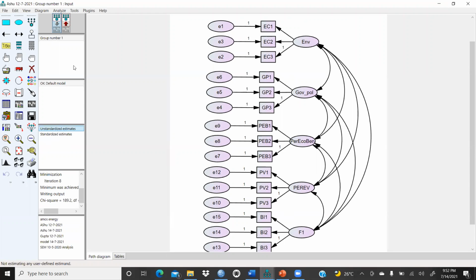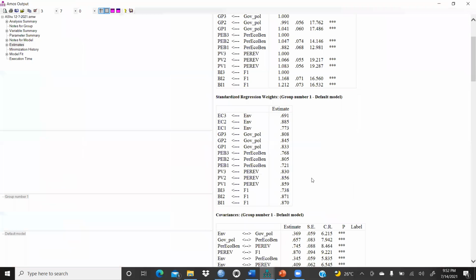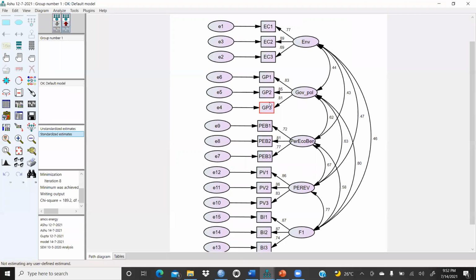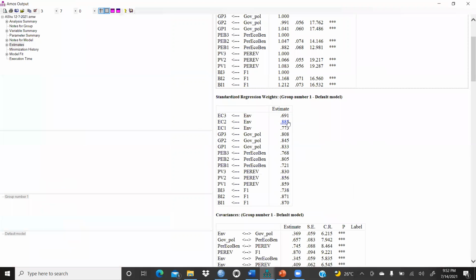Standardized estimates. We will run this, right? Yes, we can check it. What are our values? EC3 to environment is 0.691. Can we check it? Yes, same. Environment to EC3, what is the correlation? 0.69. Then we can check another one.